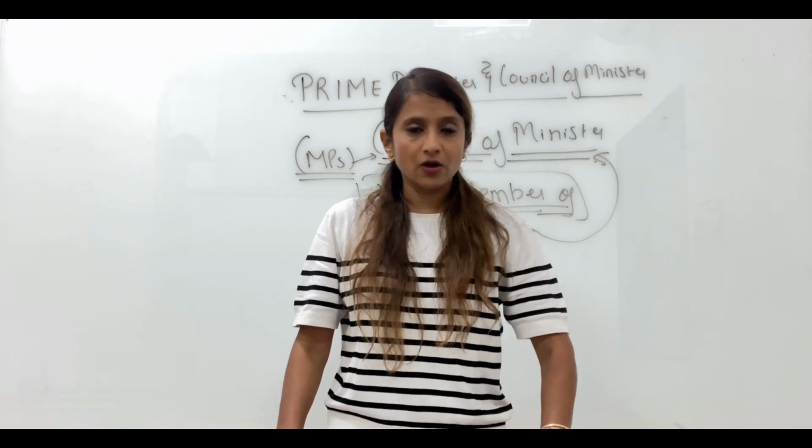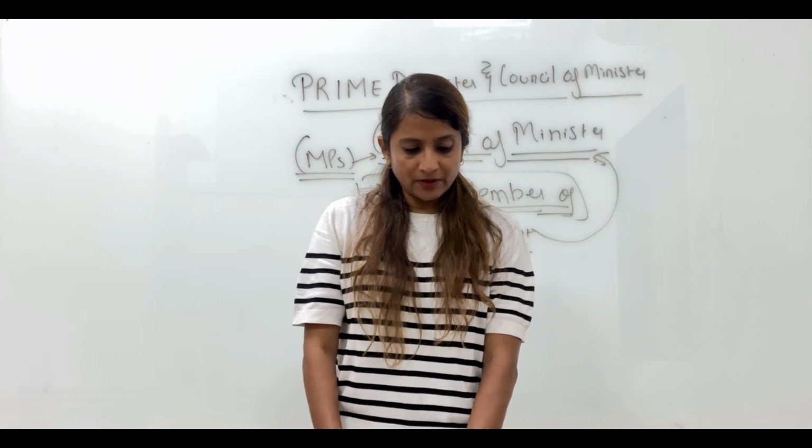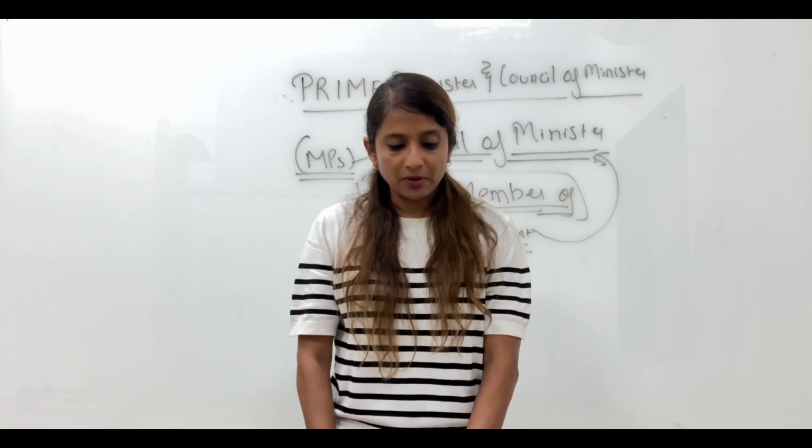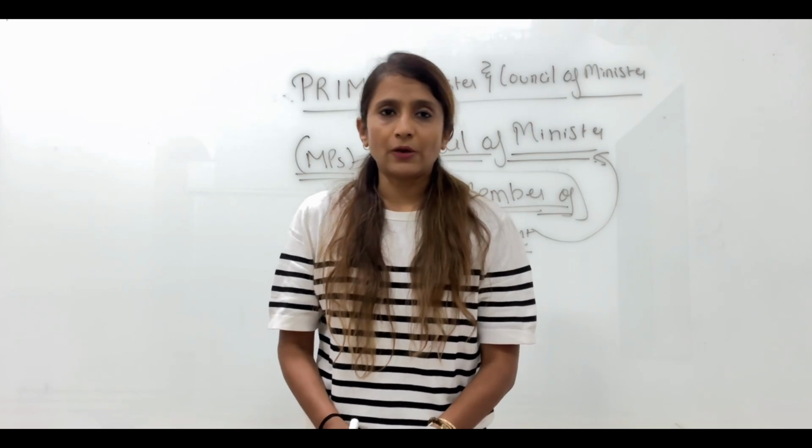So the maximum number of members allowed in the council is 15% of the seats of Lok Sabha. That is the official upper cap which has been put on the number of members that can be part of the council.